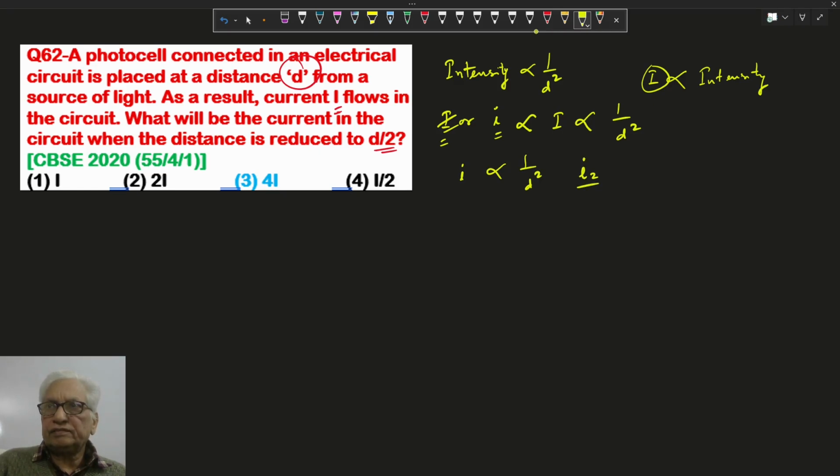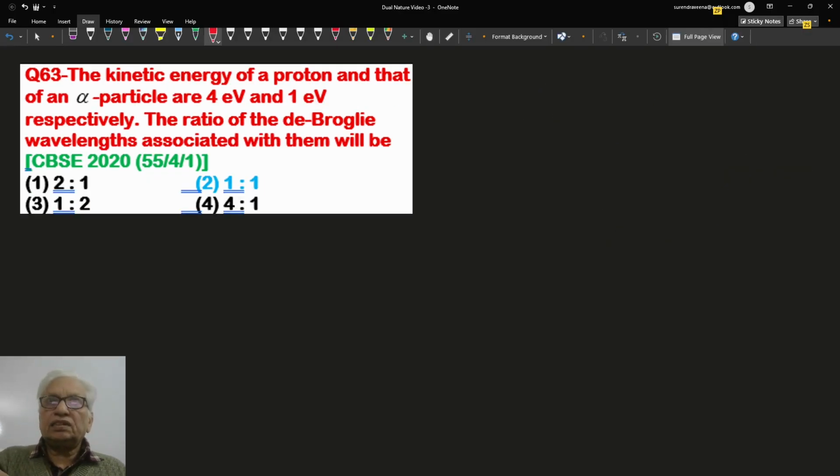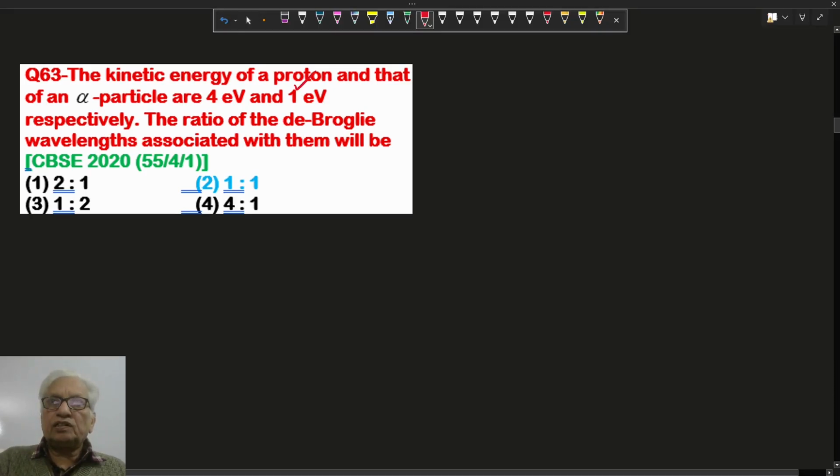Suppose in case 2 the current is I2 and in case 1 the current is I1, then I2 upon I1 is D1 square by D2 square. D1 is D, as given in the question, and D2 is D by 2. Squaring D by 2 gives 4 after cancelling. So here I2 upon I1 is 4 times. So I2 is equal to 4 I1, where I1 is the capital I. So option C.